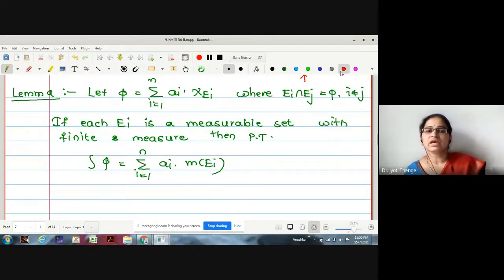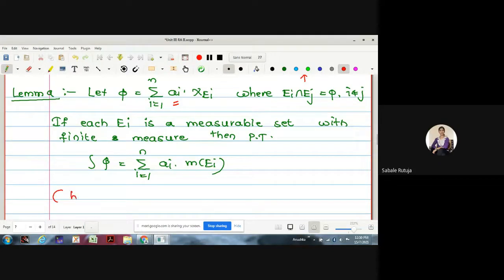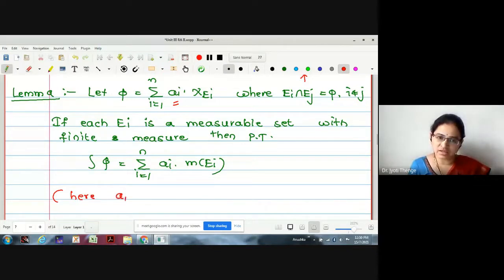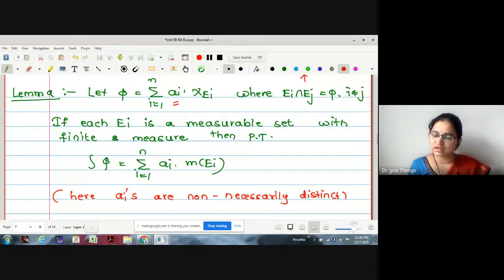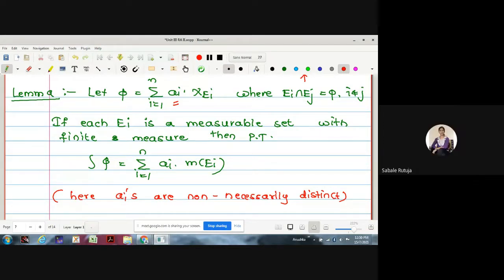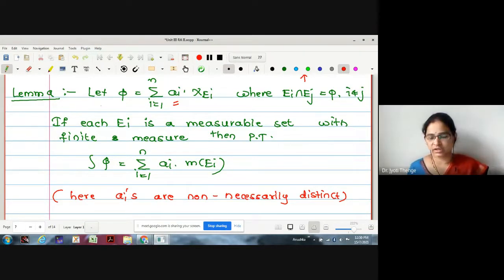The Ei are given to be disjoint, but whether the ai are given to be distinct? No, ma'am. Therefore, here the ai are not necessarily distinct. Therefore, is it a canonical representation? No, ma'am. It is not canonical. Therefore, this representation is not unique also.